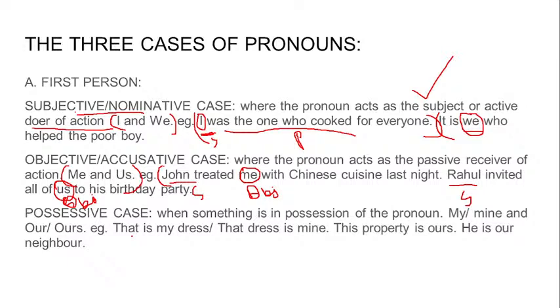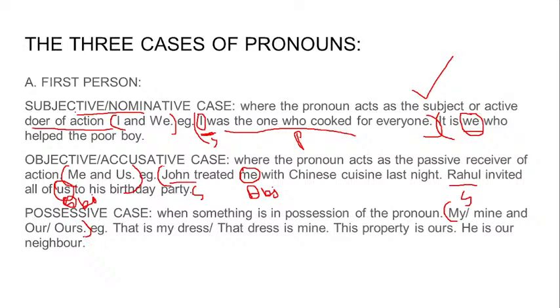I possess something, and that can be anything. That can be a book, a dress, property, anything. So in those sentences, it shows that the pronoun possesses anything, and that is something else, that is my or mine. That will be depending on the construction of the sentence, and our or ours.